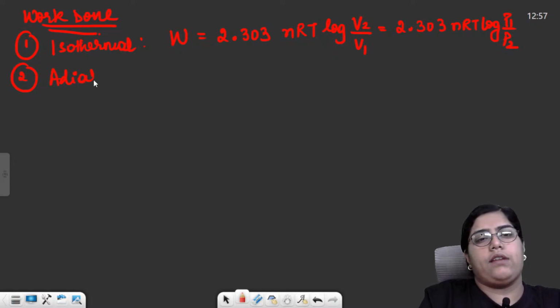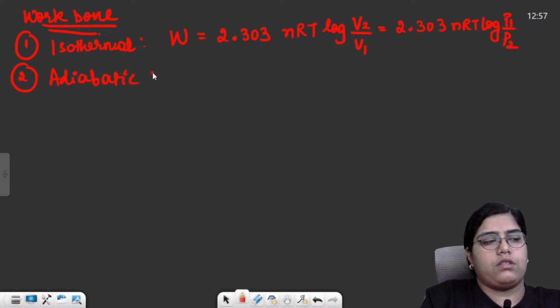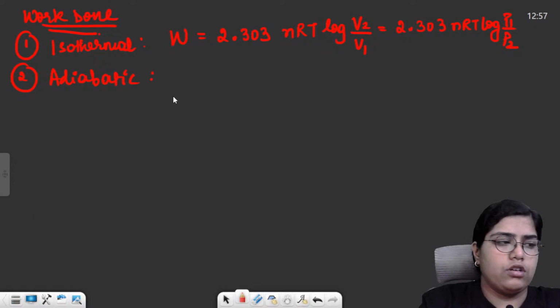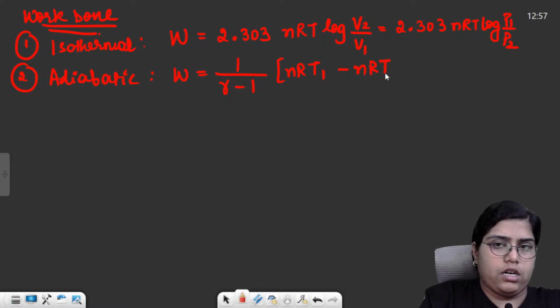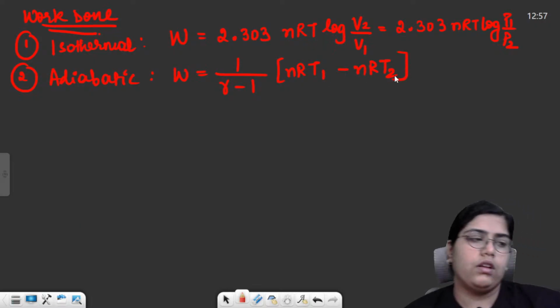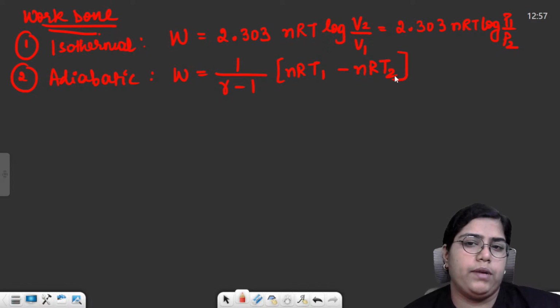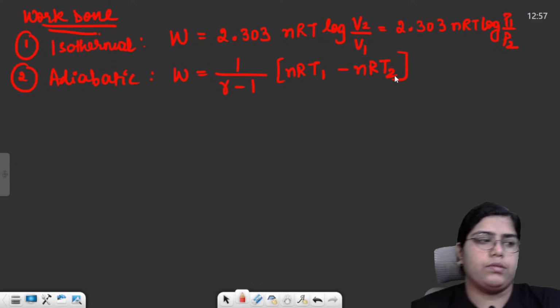Second, in adiabatic process, work done will be 1 upon gamma minus 1 into nRT1 minus nRT2. This is work done in adiabatic process. You can just take nR outside the bracket as common.